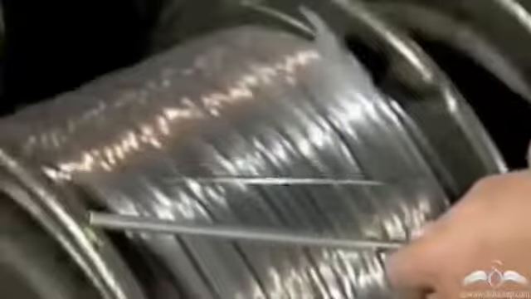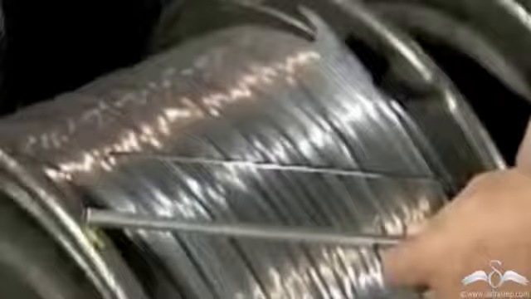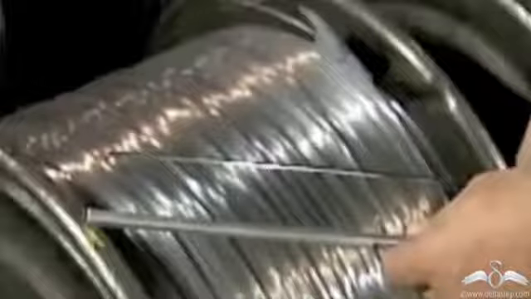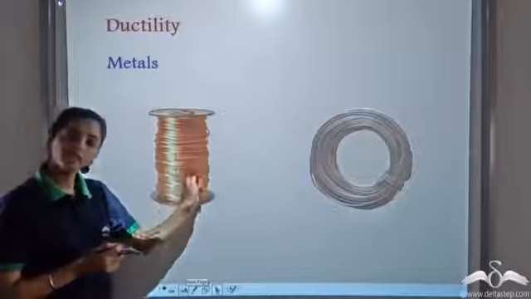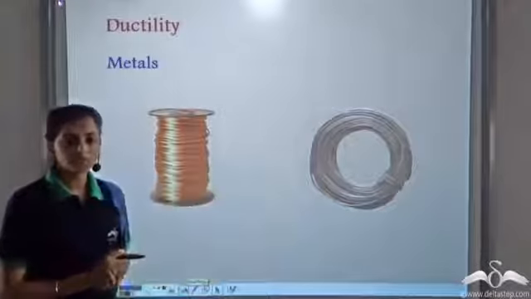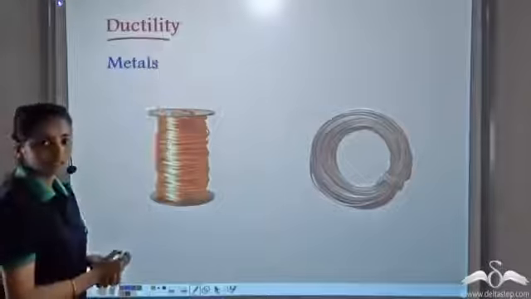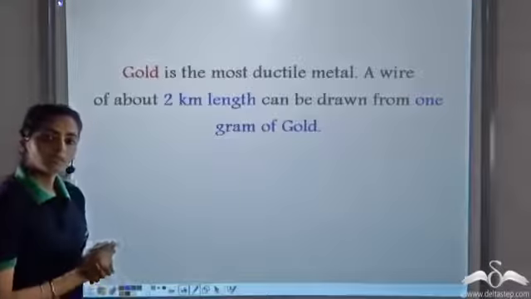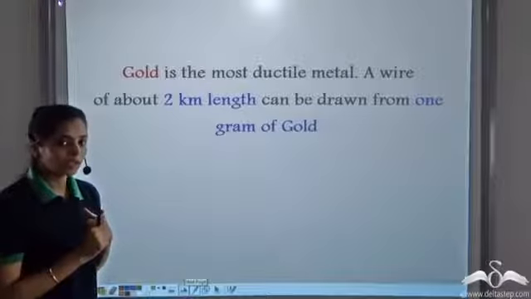And this can be used to form really, really thin copper wires. So such property of the metals, according to which they can be drawn into really thin wires, is known as the ductility of the metals. So from a big block, we can get very thin wires of the metals. Such property is known as ductility. So ductility is the property according to which the metals can be drawn into really thin wires.